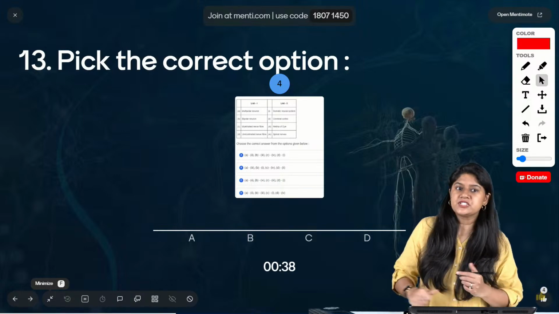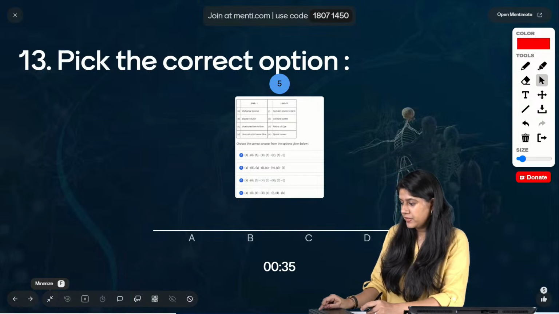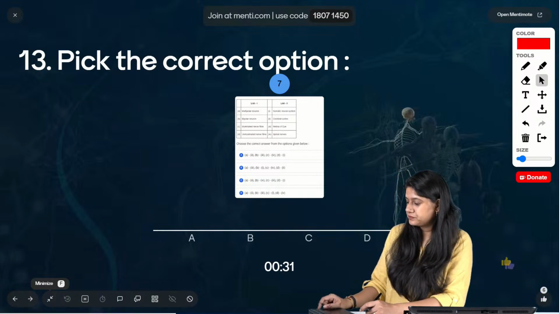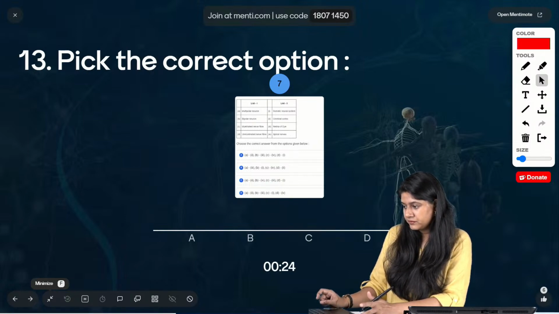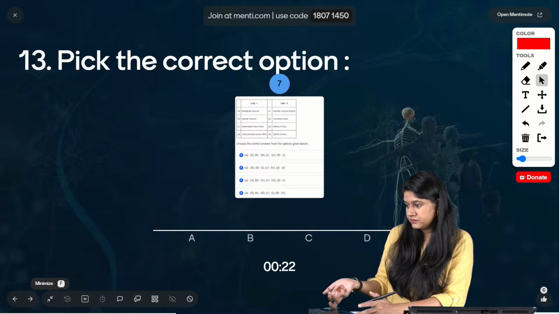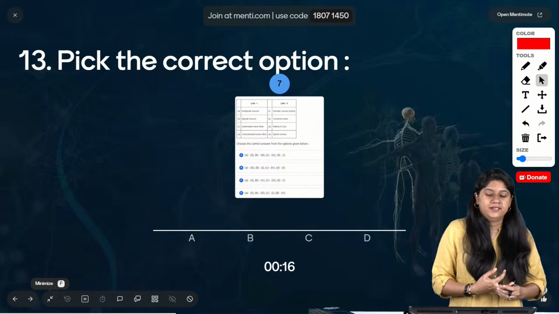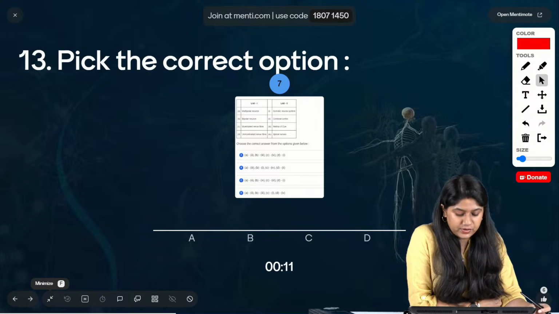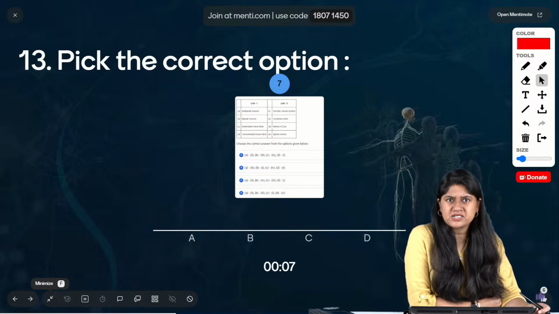Easy. फटाफट से इसको मैच कर दीजिए. Yes everyone. It's easy if you know the neuron वाला अगर पता चल जाएगा तो it's easy.